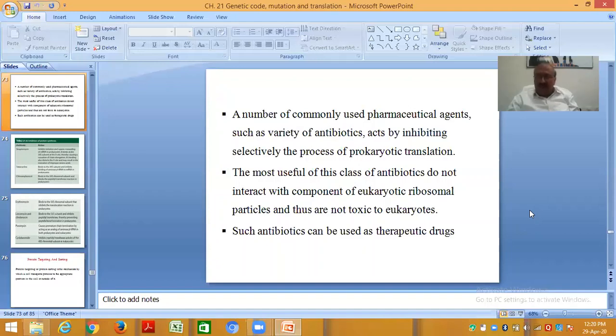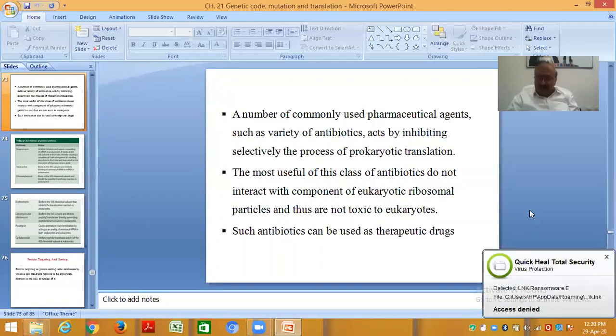The most useful of this class of antibiotics do not interact with components of the eukaryotic ribosomal particle and thus are not toxic to eukaryotes. The antibiotics are not touching your protein synthesis, but they will kill the bacteria. Such antibiotics can be used as therapeutic drugs.